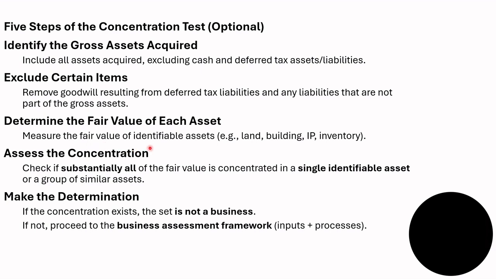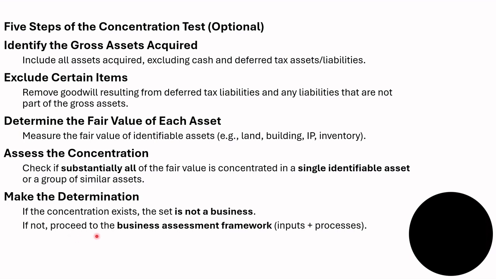Measure the fair value of identifiable assets, for example land, building, IP and inventory. Assess the concentration. Check if substantially all of the fair value is concentrated in a single identifiable asset or a group of similar assets. Make the determination. If concentration exists, the set is not a business.